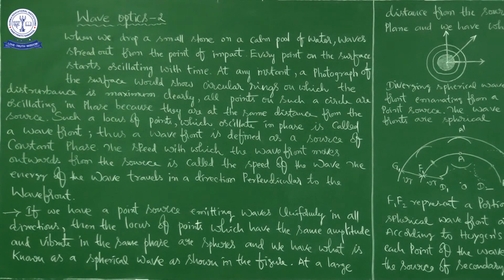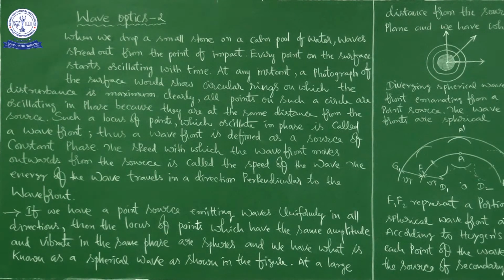See here. When we drop a small stone on a calm pool of water, waves spread out from the point of impact. Every point on the surface starts oscillating with time.